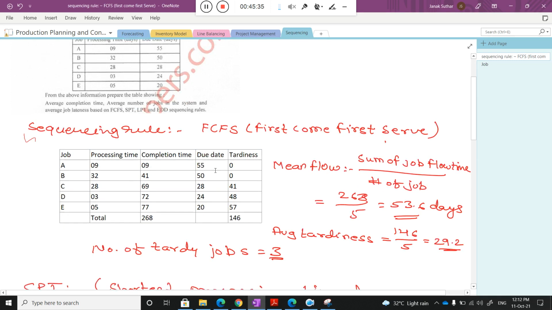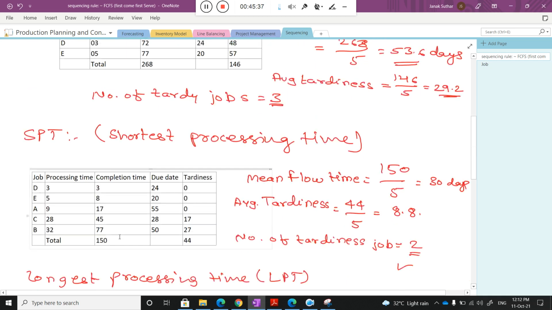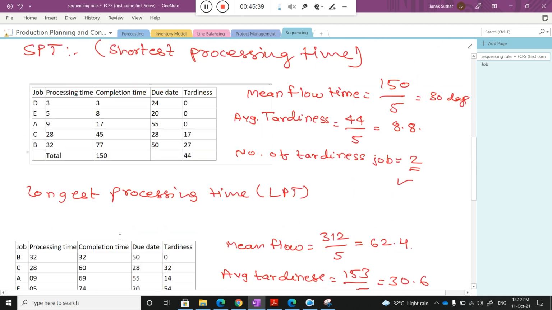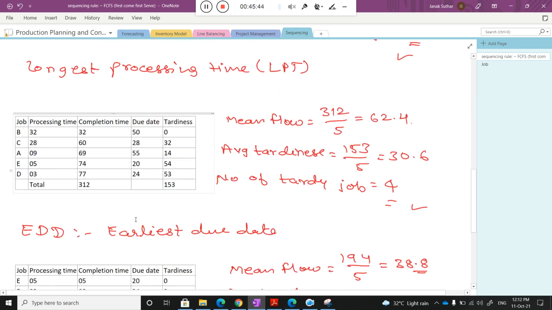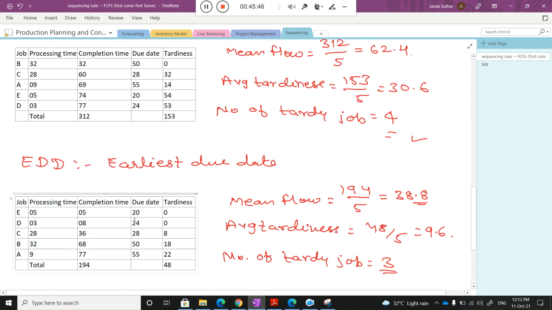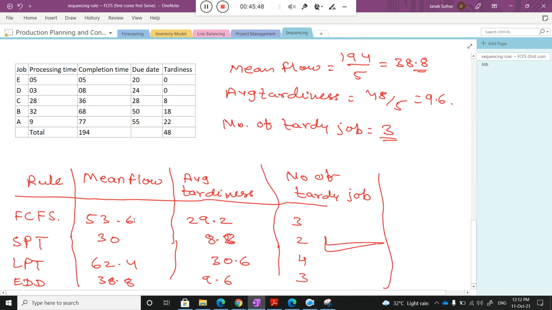We cannot apply first come first serve, so that's why SPT is there. We focus on the processing time. In longest processing time we also focus on the processing time. In earliest due date we focus on the due date. But what is the best? That is SPT, though it may vary from problem to problem. Is there any doubt? Then please ask me, class, regarding these rules. Is there any doubt, class?